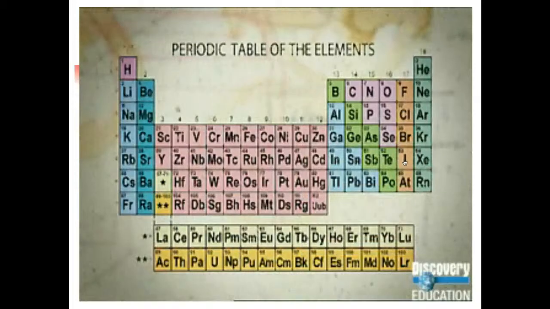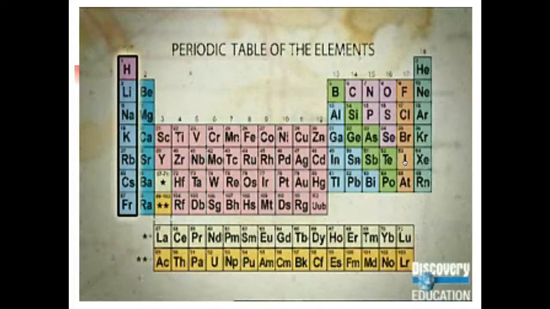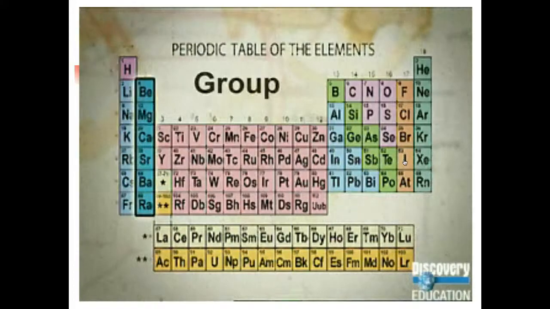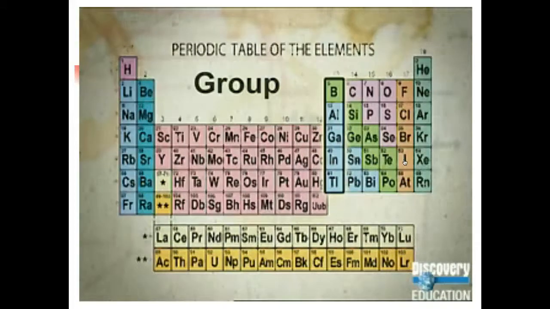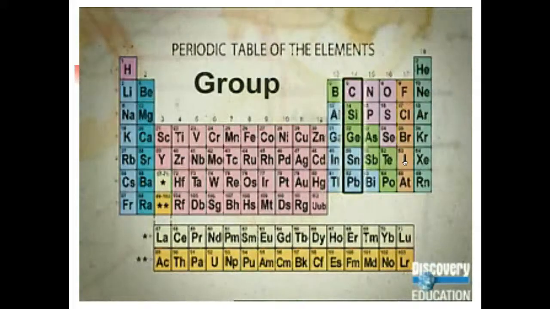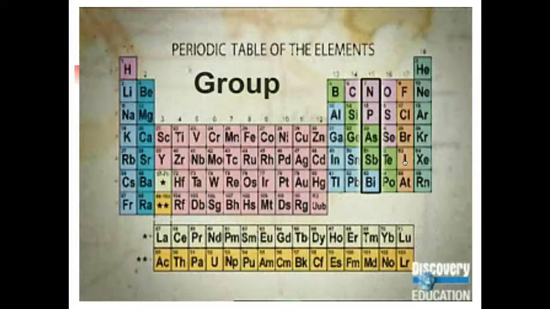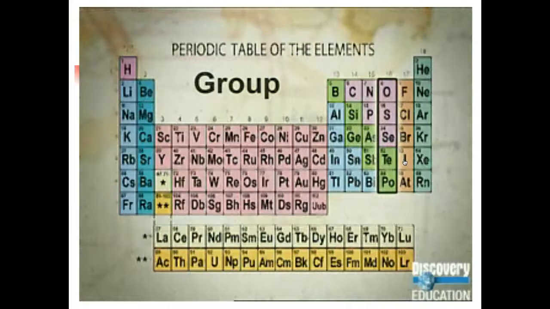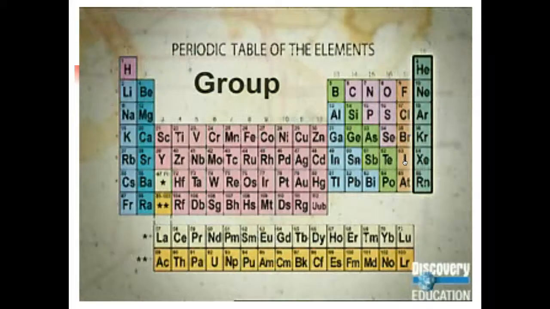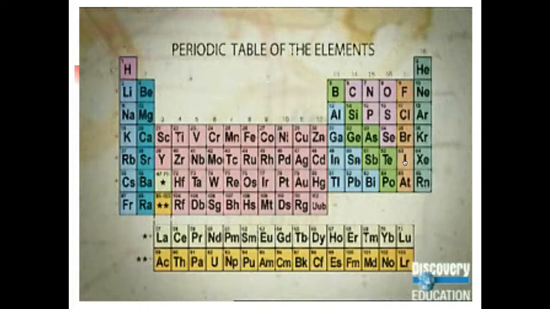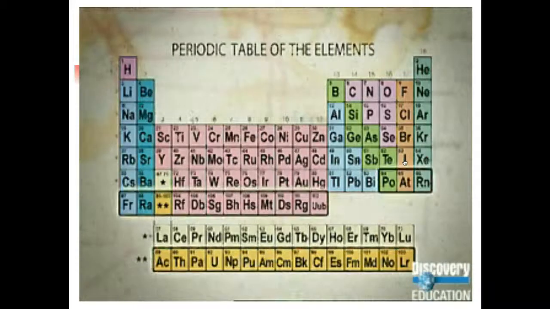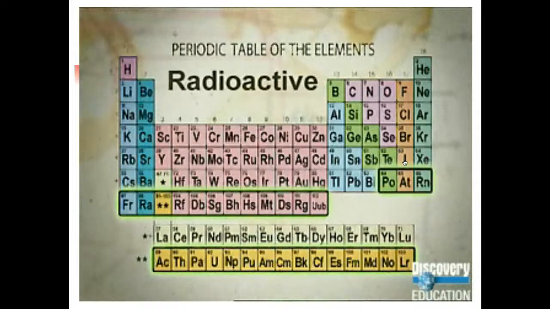As you read across the table from left to right, the vertical lines of elements are called groups. Elements in a group have the same number of electrons in their outermost electron shells. These outermost electrons are called valence electrons, and they dictate how elements interact. Elements in the same group generally interact with other elements in similar ways. None of the elements greater than atomic number 83 are completely stable. All of these elements, including radium, are radioactive.